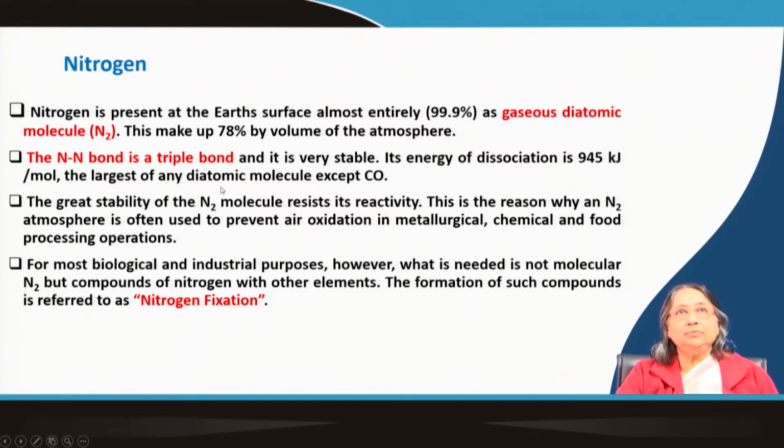It is the largest of any diatomic molecule except carbon monoxide. That means it is a very stable and inert molecule. Because of this inertness, it does not react very easily.